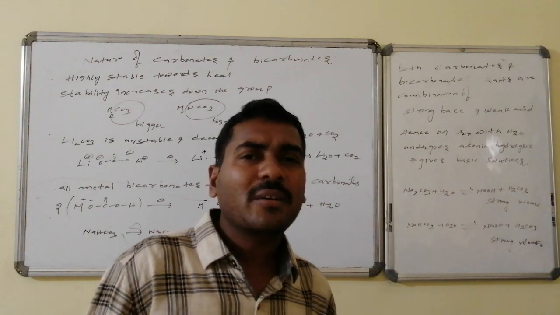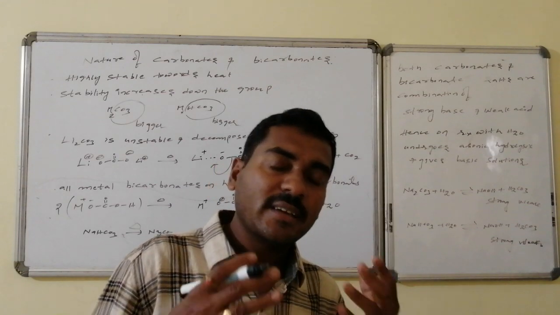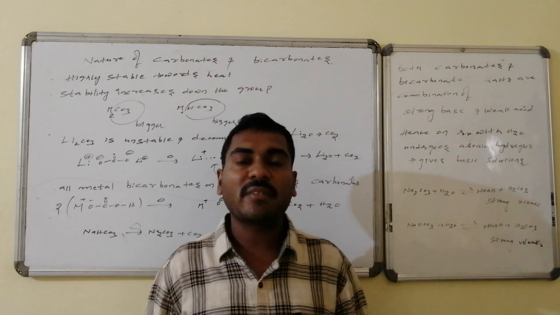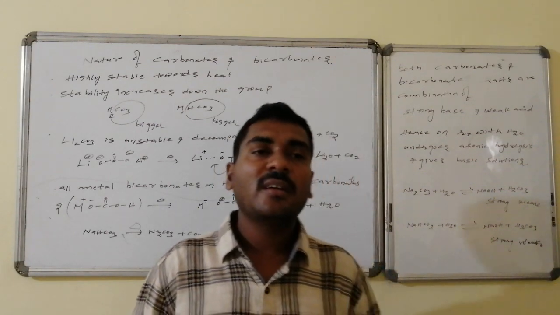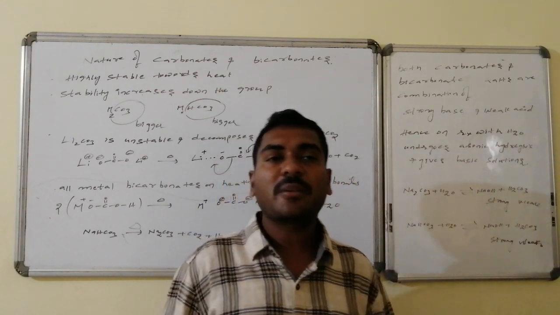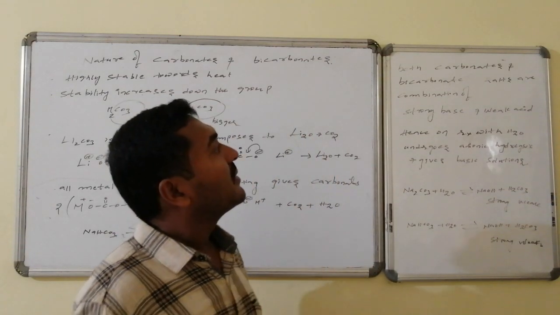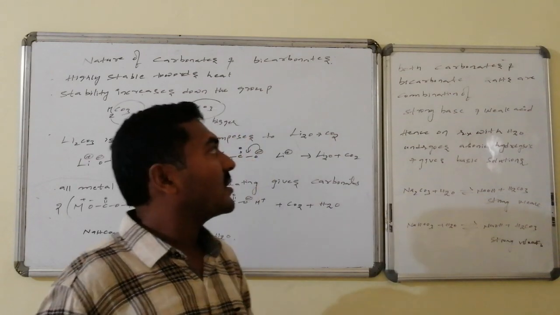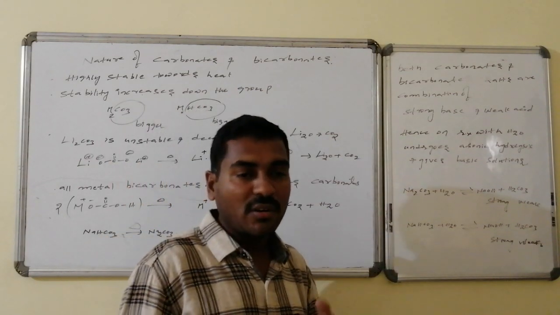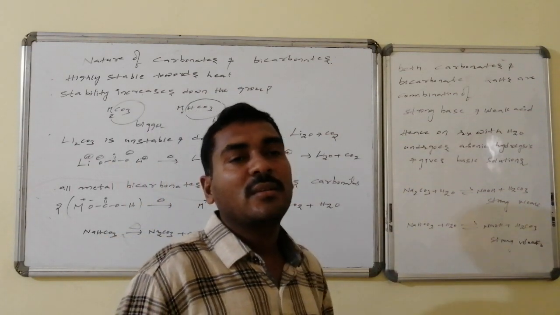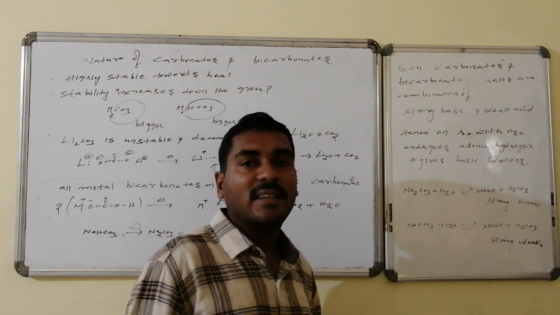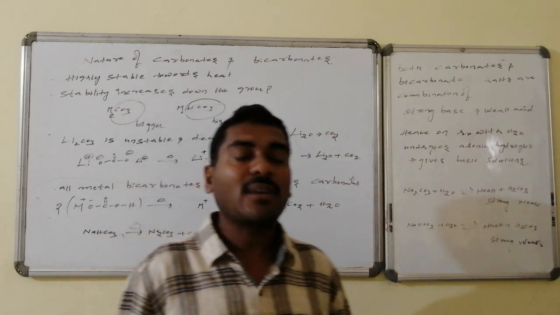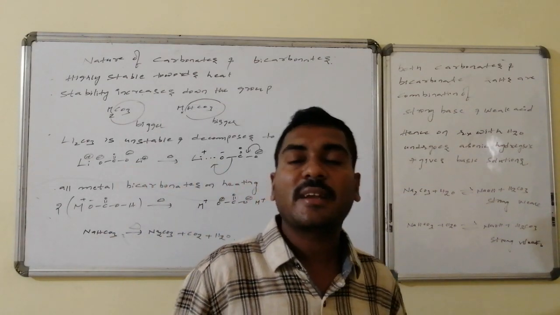All bicarbonates on heating, generally at high temperatures, from top to bottom, the temperature required for decomposition also increases, and that leads to the formation of the corresponding carbonates followed by carbon dioxide gas. Both carbonate and bicarbonate salts are combinations of a strong base, an alkali base, followed by a weak acid like carbonic acid. Hence the dominating part of the salt is the base, so these have basic nature.